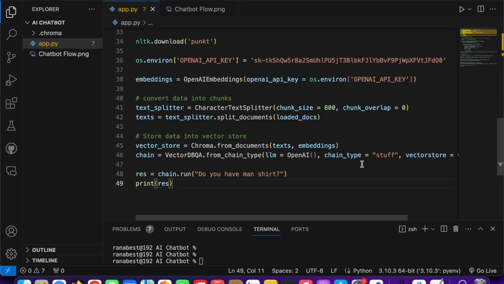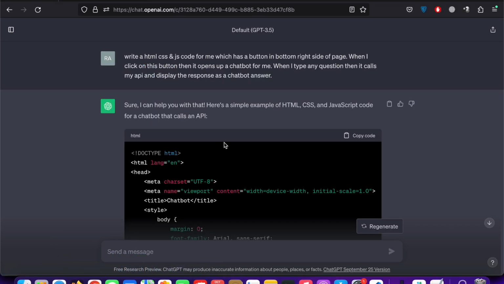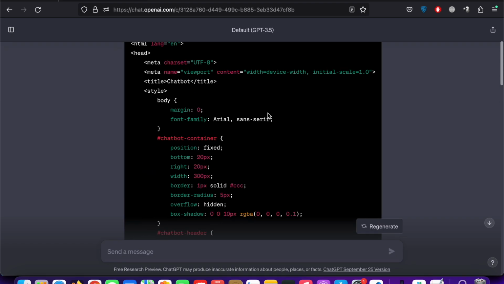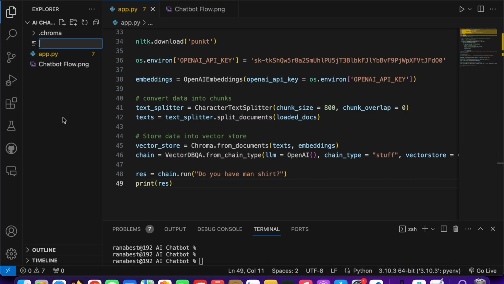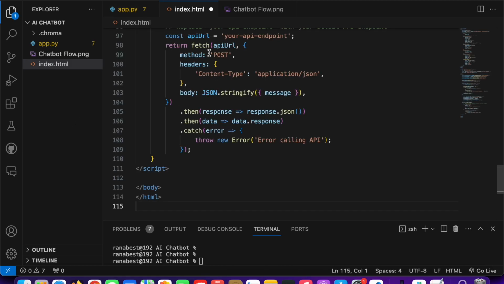Now it's time to move to our front-end app. We will build a very simple front-end where we will interact with the chatbot and call our code. Before that, first build a design of it. We directly go to ChatGPT. I already asked ChatGPT to generate code for a simple chatbot which I can use, and this is the whole code it created for me. So what we need to do is simply copy it, create a new file here with any name, let's say index.html, paste that code here, and save it.